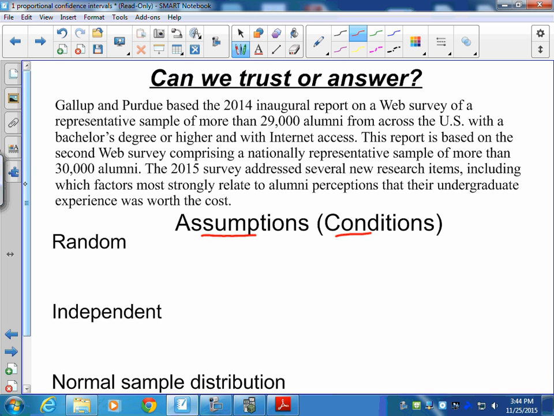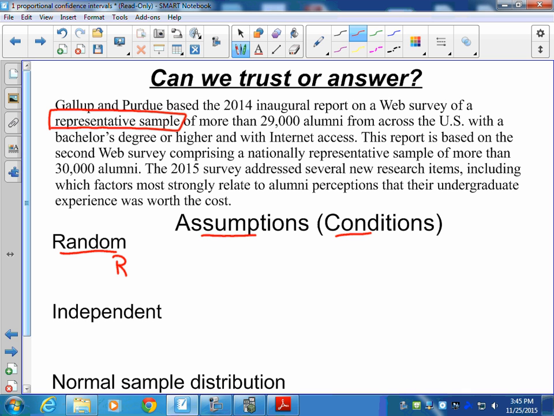So when we look at the situation, and here's the situation describing how the information was collected, the first thing that we want to verify is, do we have a random sample? In this problem they talk about a representative sample, but a random sample is not stated in the problem.